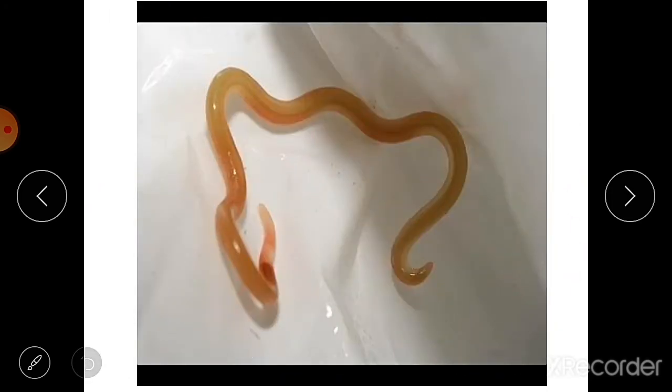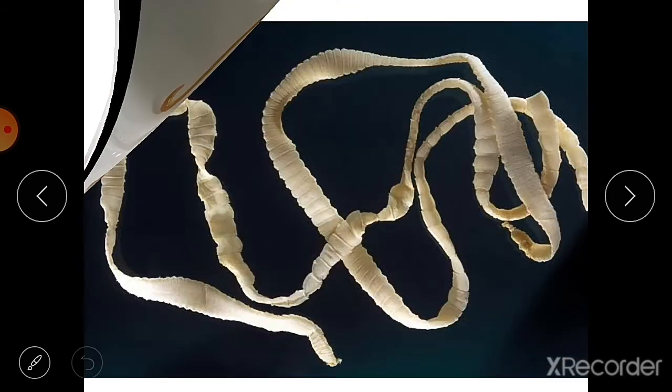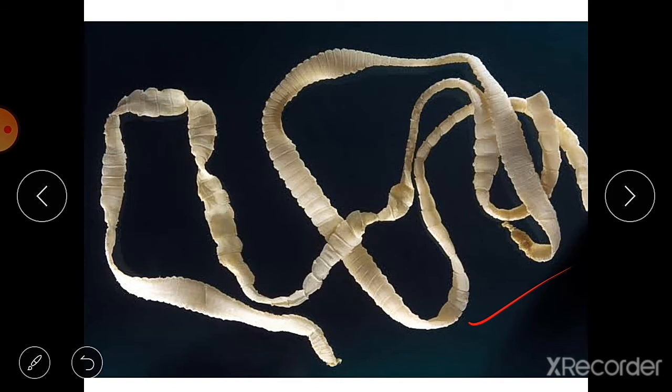Then there are some endoparasites, like this roundworm, which is found in the intestine. Then this is tapeworm, which is also found in the intestine. These organisms take food from the host body. They live inside the body of the host and they get food from the body of that host.